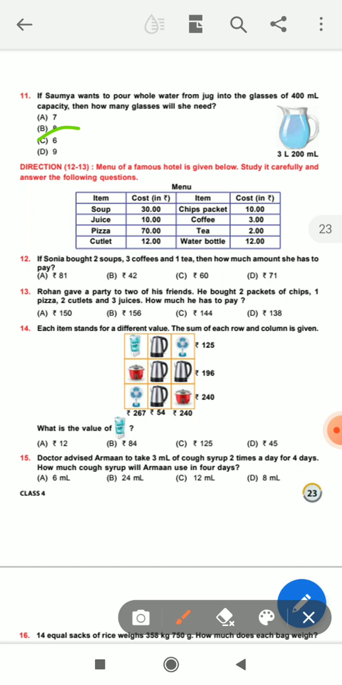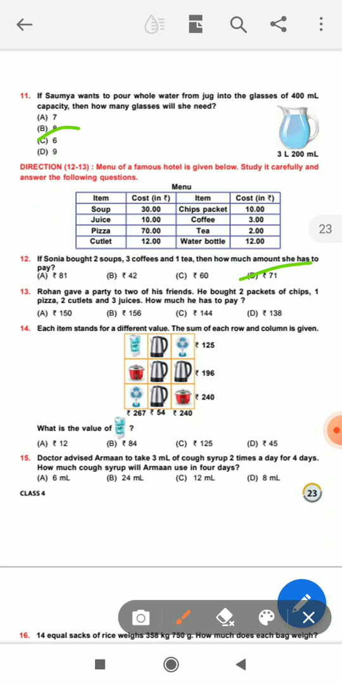2 into cost of coffee, which is 30. 30 into 2 is equal to 60. Okay, and 3 into the price 3, so 3 into 3 is equal to 9. And 1 tea costs 2 rupees. Both are added: 60 plus 9 plus 2 is equal to 71. So the answer is D, number 71. Clear? Next, question number 13.